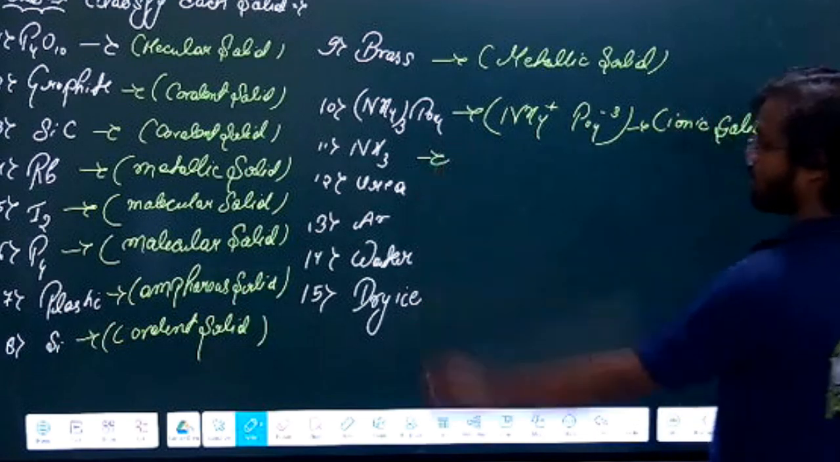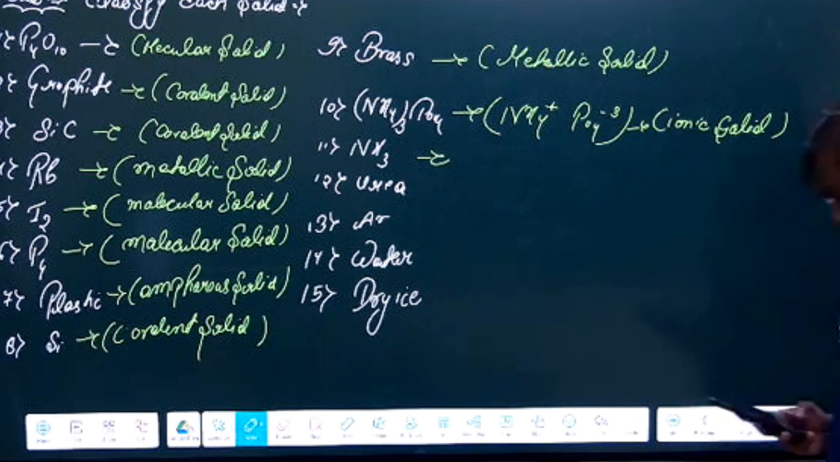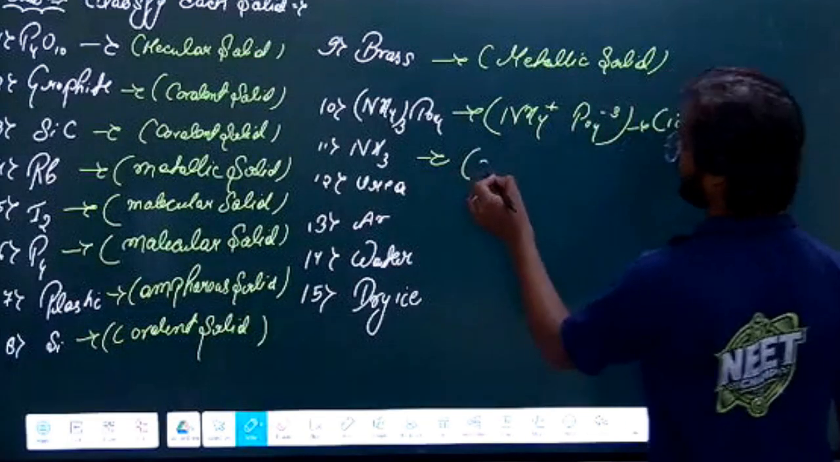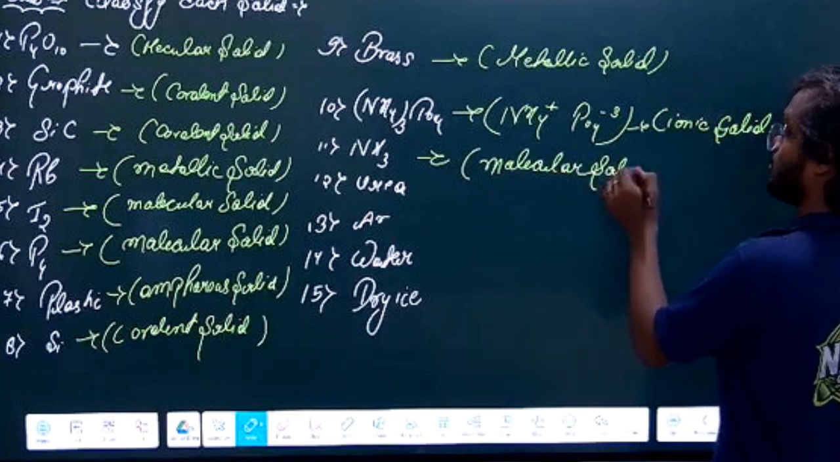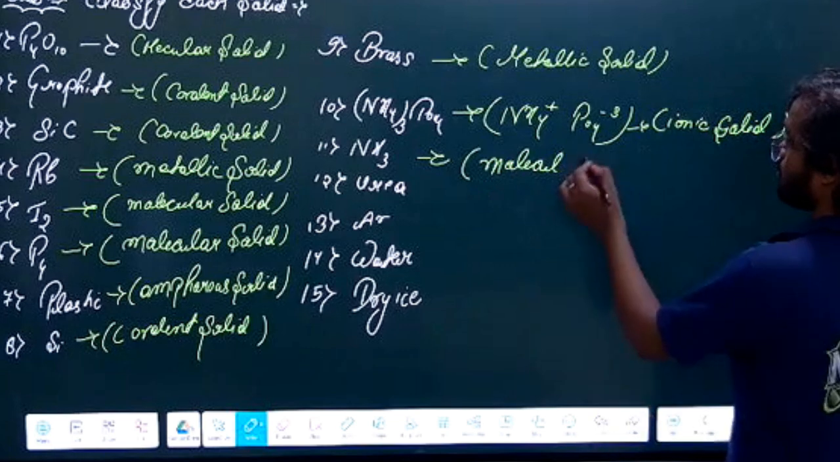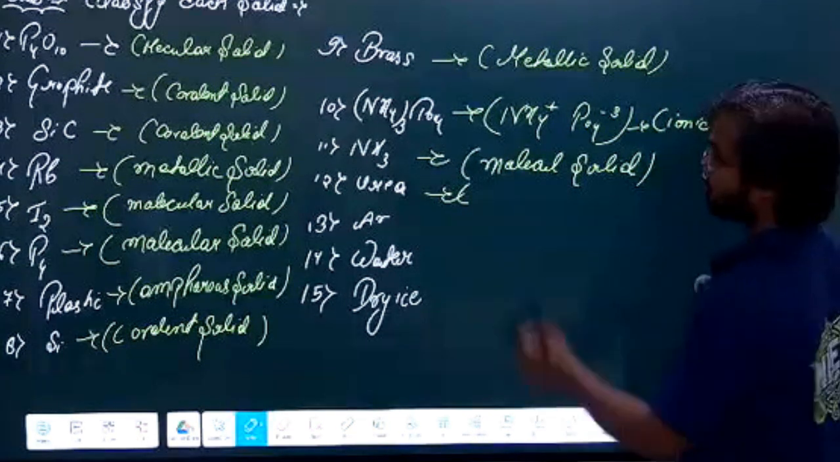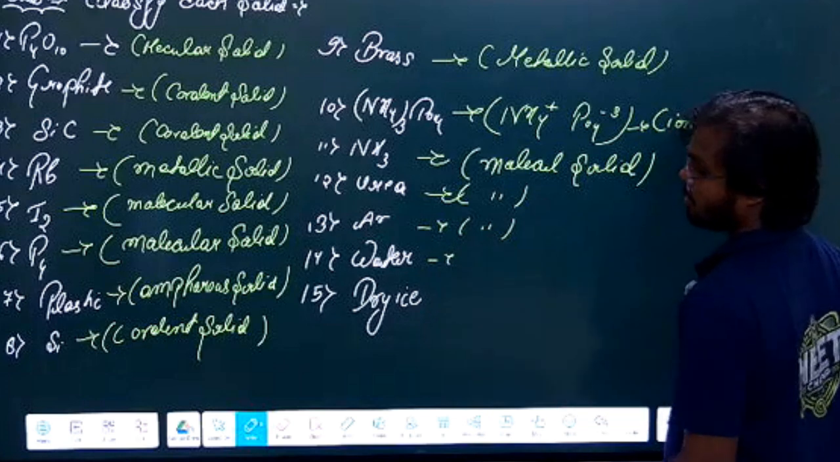Similarly, ammonia. What type of solid is it? Ammonia is a molecule. Yeah, it's a molecular solid. What about urea? Molecular solid. Water? Molecular solid.